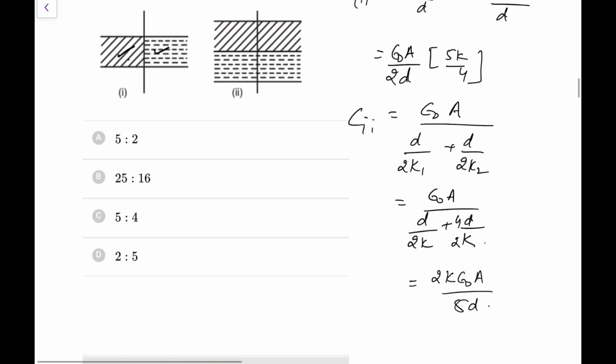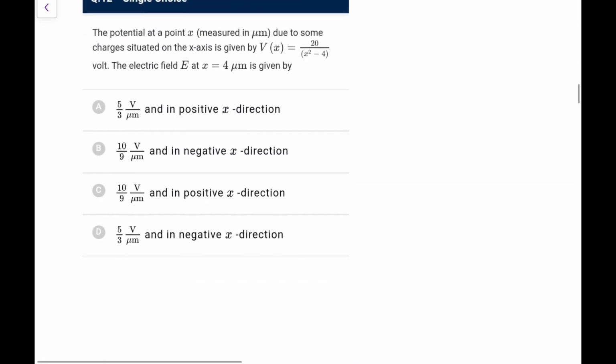So clearly you can make it out. The second, this is 2 by 5, that is 5 by 8. So the ratio, if I have to do the C1 to C2, that ratio would be 5 by 8. Here you have 2 by 5, that is 25 by 16. Go for option B in this case. This is the answer. Next one.